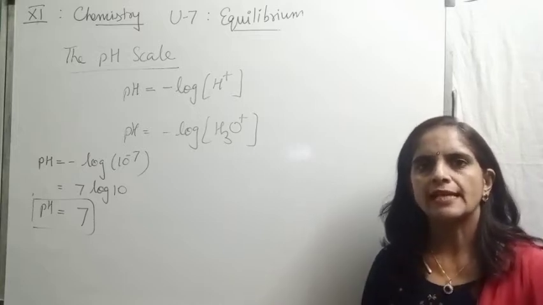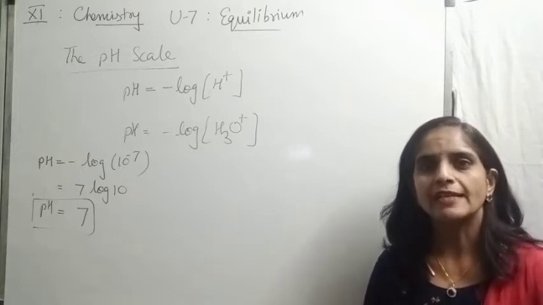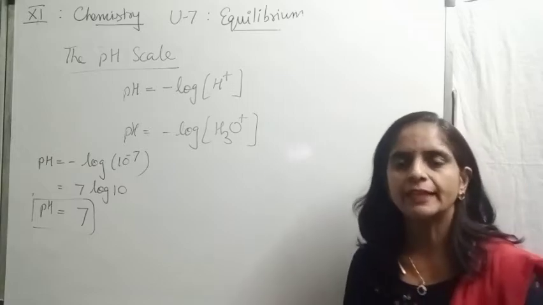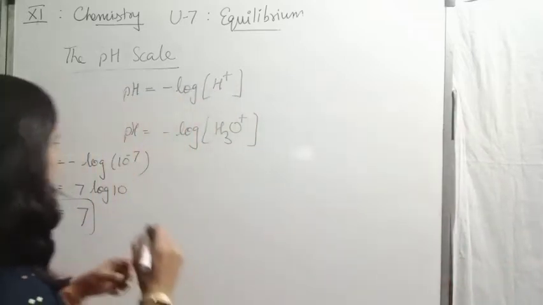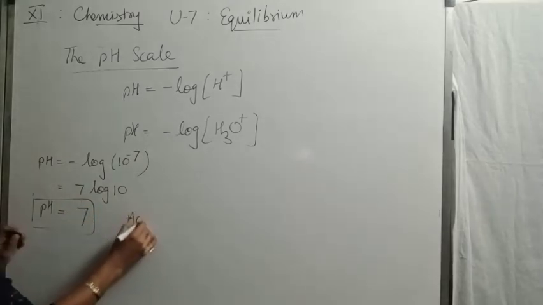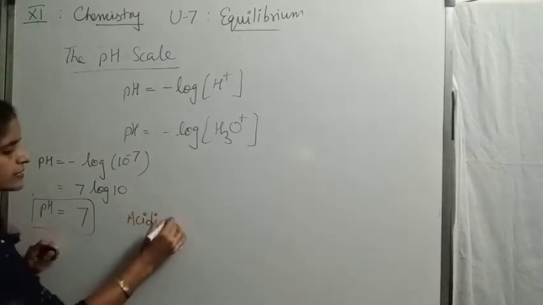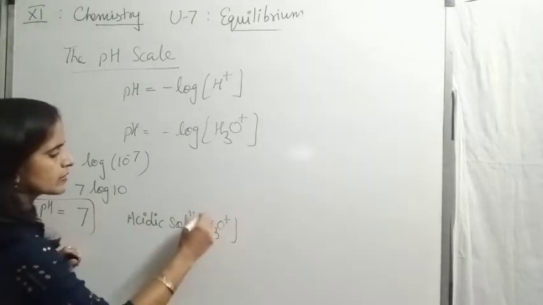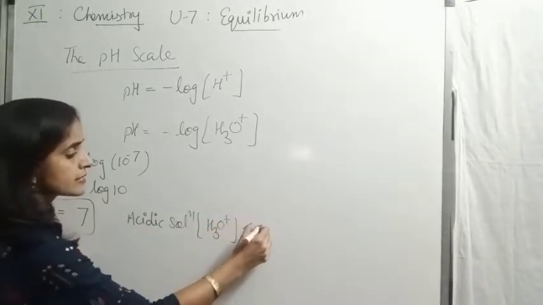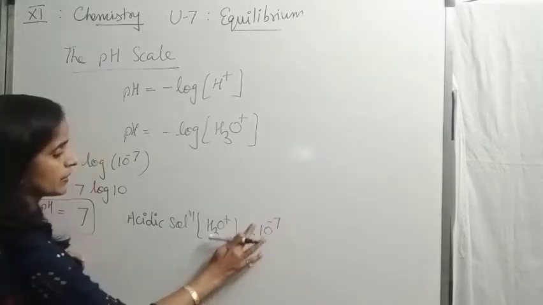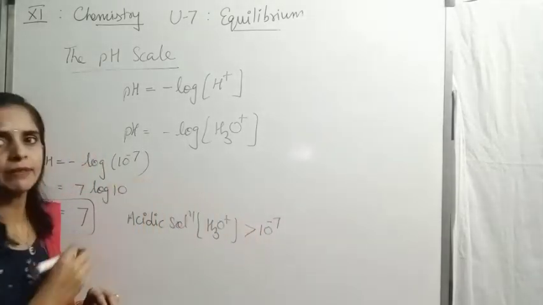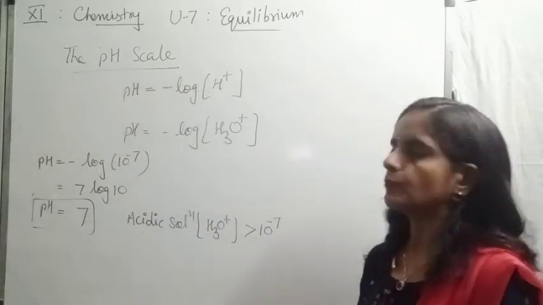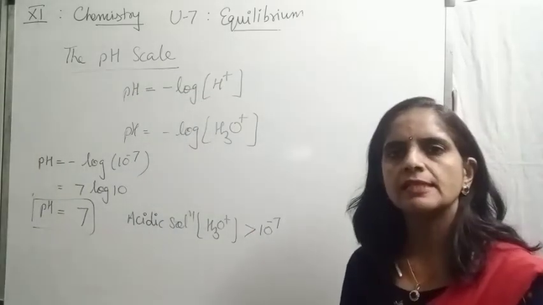But if the solution is acidic, we know for an acidic solution, hydrogen ion concentration is more than 10 to the power minus 7.